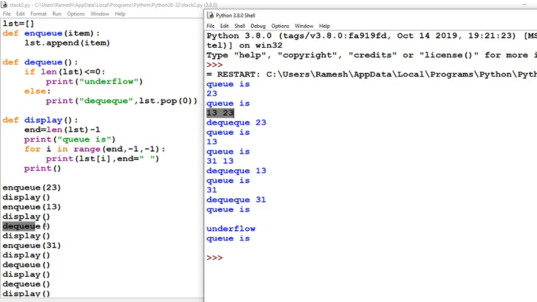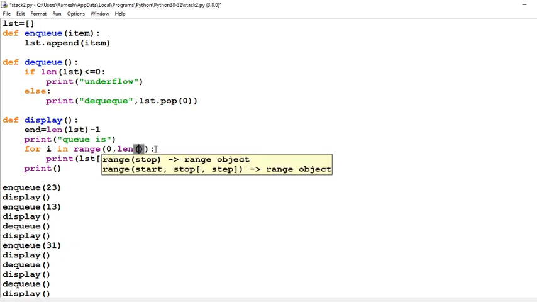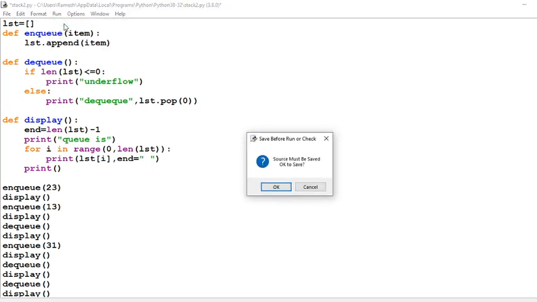You can change that here. You will start from index 0 to index len of lst. Okay, so it will be more clear now.